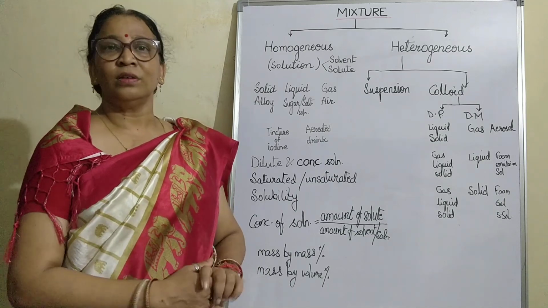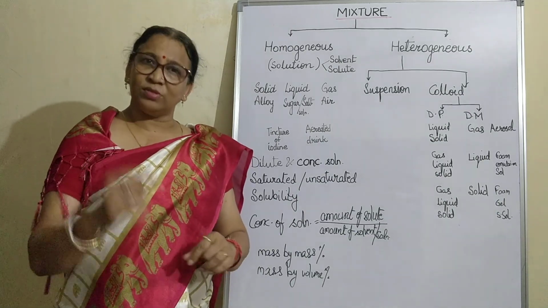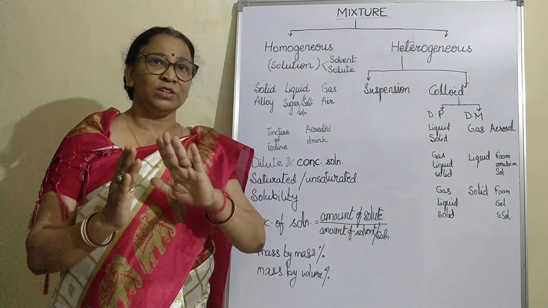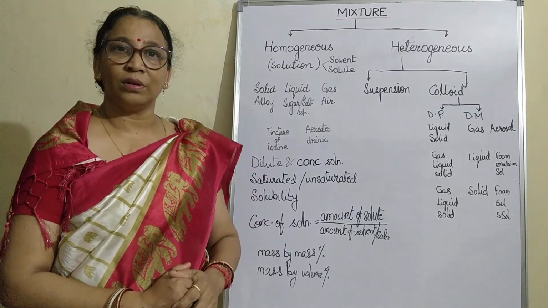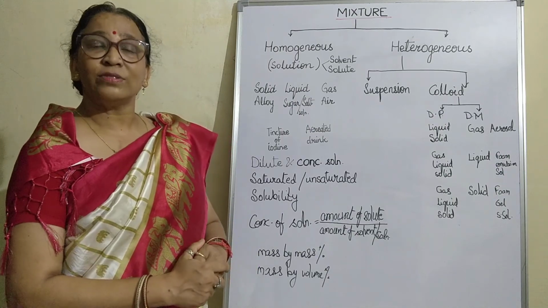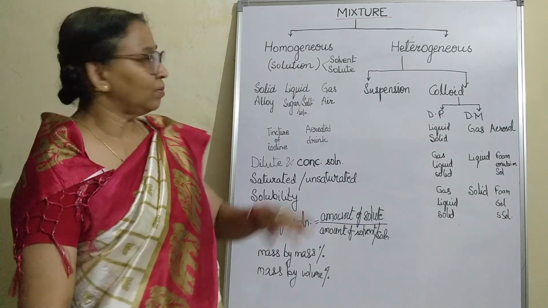Like if you dissolve salt in water, you cannot differentiate the particles of salt and the particles of water. So these are called homogeneous mixtures.